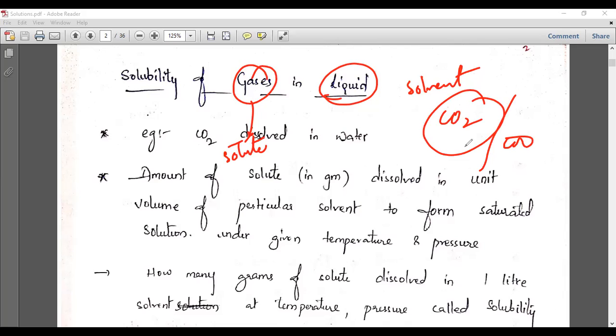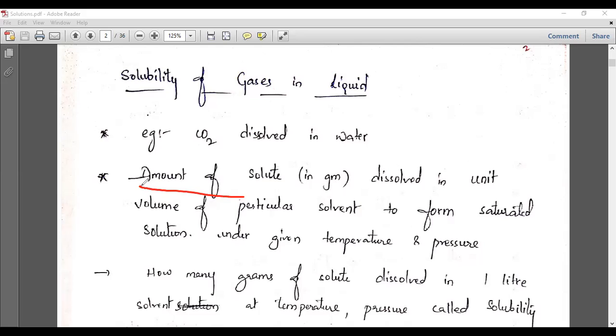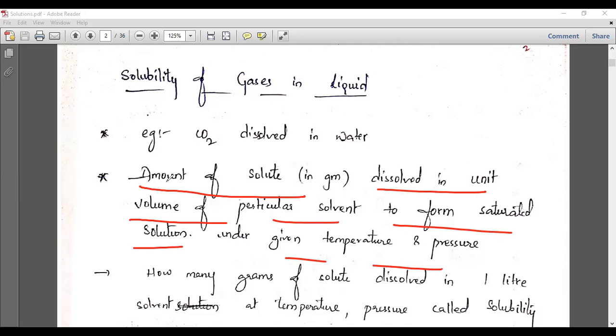The amount of CO2 which dissolves in water is called the solubility. We will understand the solubility of gases in liquids. Let me take the example of CO2 and water. First of all, what is solubility? Solubility is the amount of solute dissolved in a unit volume of a particular solvent to form a saturated solution under given temperature and pressure.